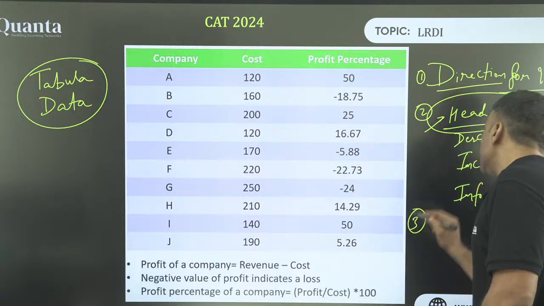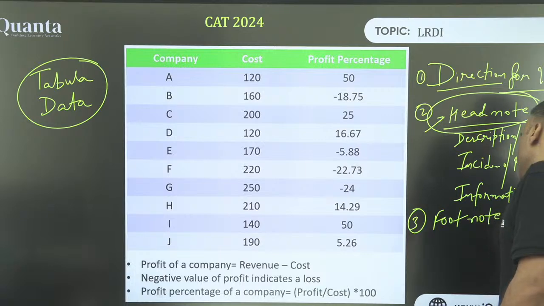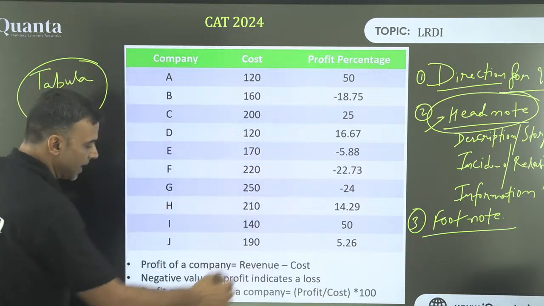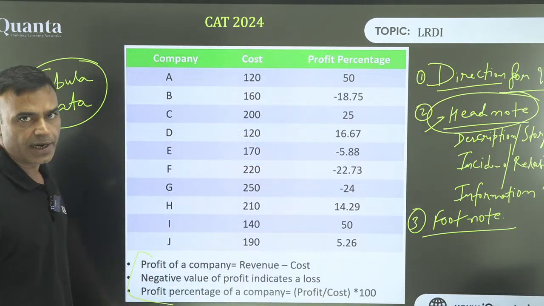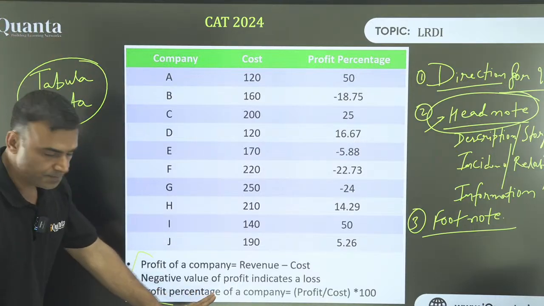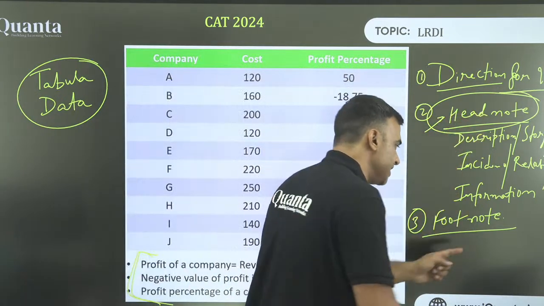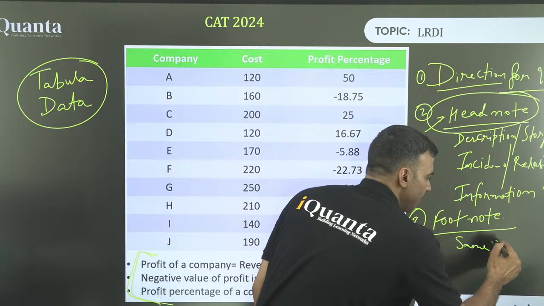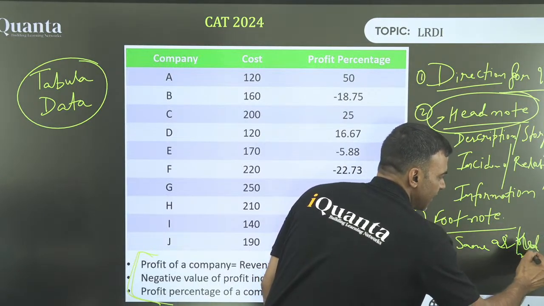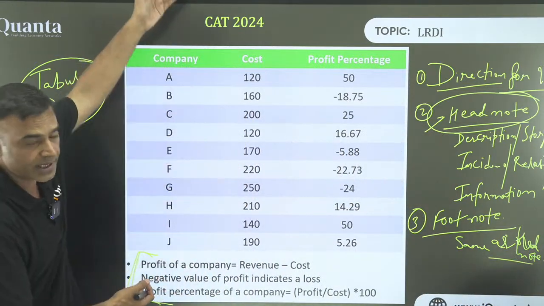Then the third thing is, after head note, directly go to the footnote. So for example, here I don't see any head note, okay, but I see a footnote. Do you see that? I don't see a head note here. Nothing is mentioned, but I see a footnote. Okay, so there is a footnote which describes certain information. Just as the head note was, there will be some description below, same as the head note, but it is given at the bottom. So you will look above the graph, below the graph, above the table, below the table.